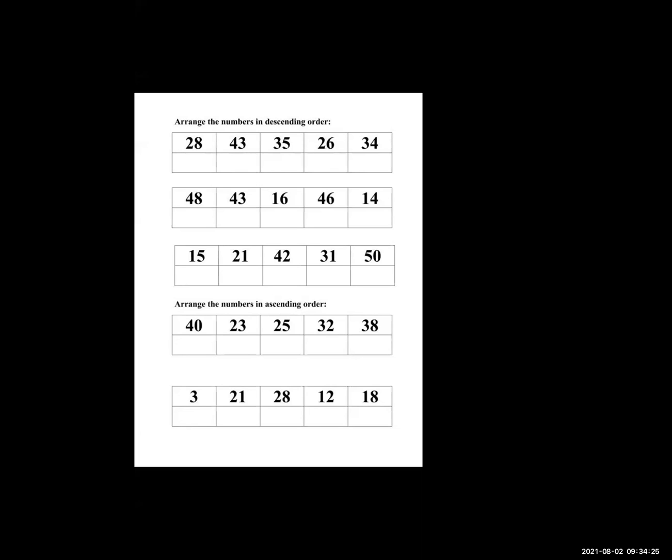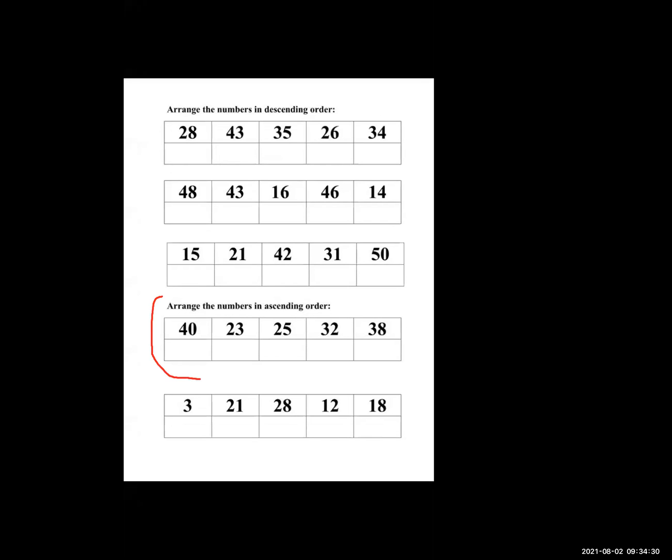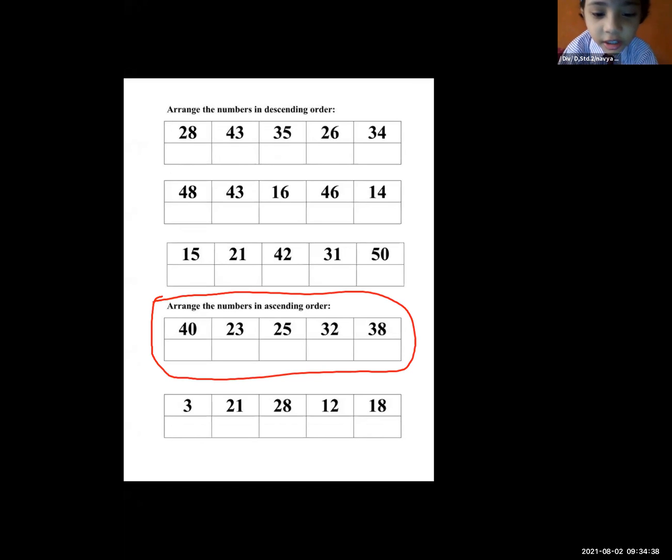So, Navya, in that sum, here are the sums. I already solved it. Then again, you have to tell me which is the smallest number. The smallest number is 23. Yes, 23 is the smallest number. So which number increases after 23? 23 से कौन सा increasing number है? 25. Yes, 25.